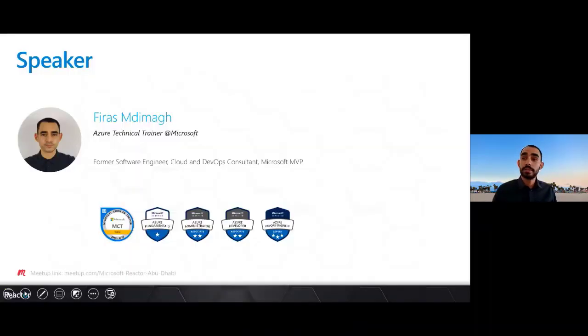It's all about serverless. It's all about Microsoft Azure and the service Azure Functions. So like Hussam said, I'm an Azure Technical Trainer at Microsoft. Before that I was a software engineer and Cloud and DevOps consultant, and a Microsoft MVP. I hold Microsoft certifications such as Azure Fundamentals, Administrator, Developer, and DevOps Engineer Expert.